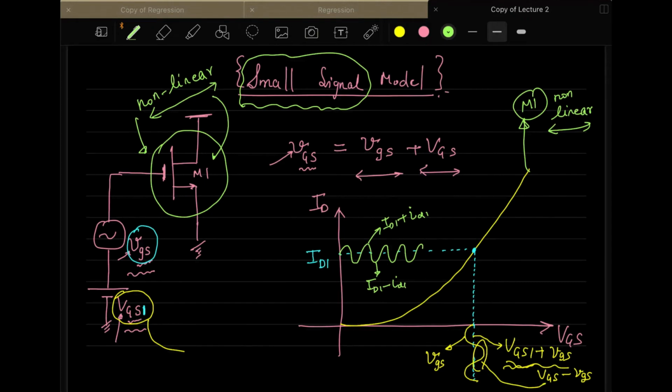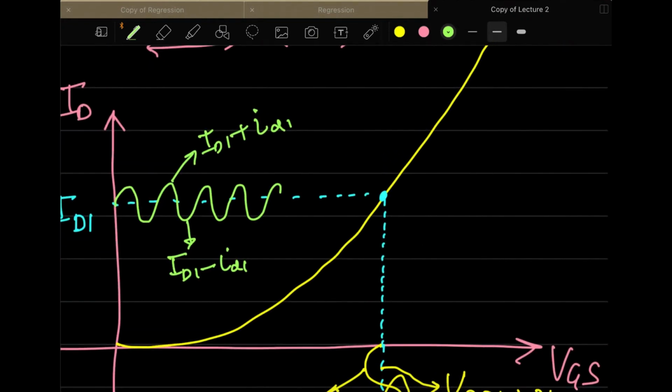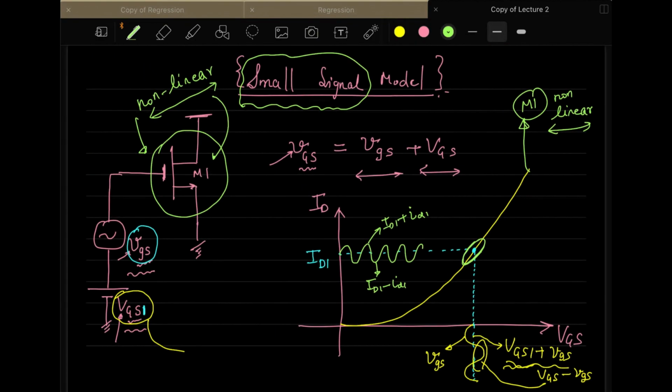Here, you apply a small signal. So when you apply a small signal, what happens is you are actually operating in this smaller regime. If you see here, you are operating in this smaller regime. But if you see from this part, what you observe is this curve is highly non-linear. But